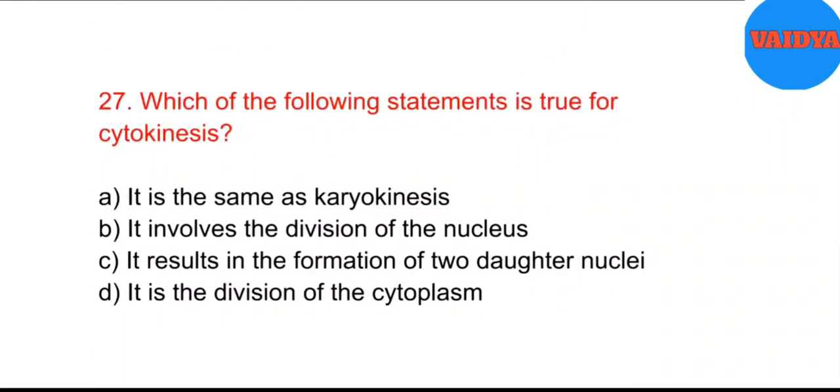27. Which of the following statements is true for cytokinesis? A. It is the same as karyokinesis. B. It involves the division of the nucleus. C. It results in the formation of 2 daughter nuclei.